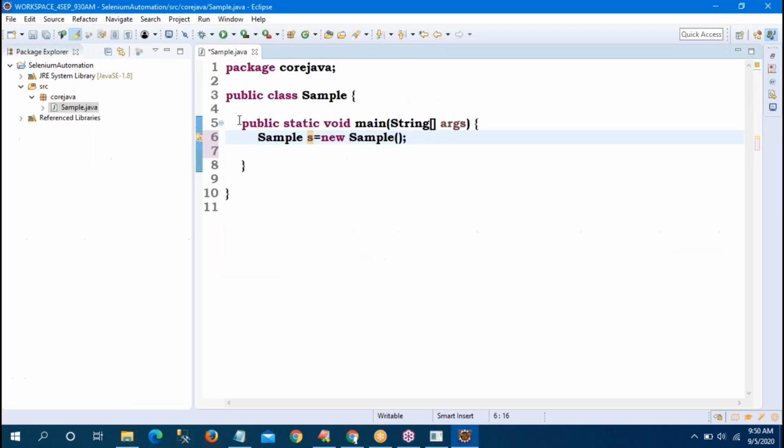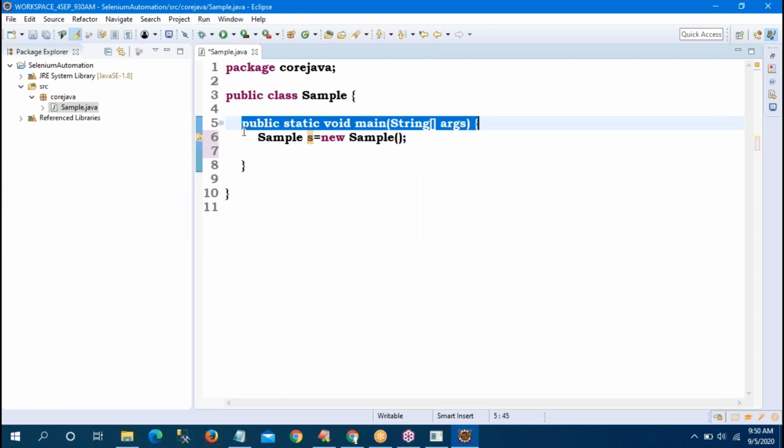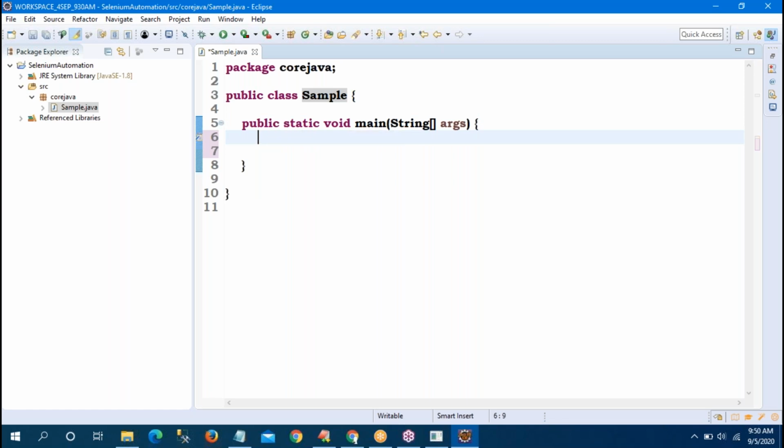And what is this fourth one? Public static void main. What is this? It is nothing but the main method, which is responsible for execution. Yes. Whenever you run the program, the JVM looks for the main method only. Sir, the object is not required for me right now. I'm just using system.out.println, just printing.